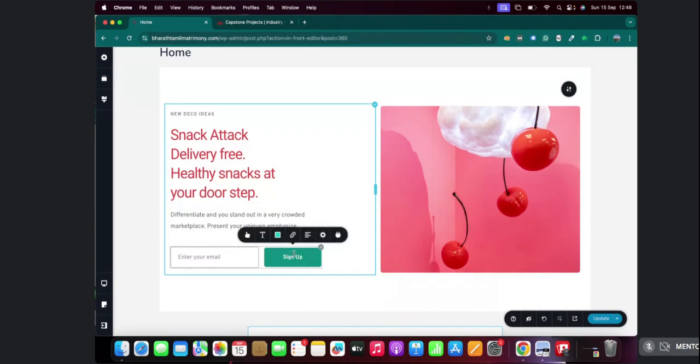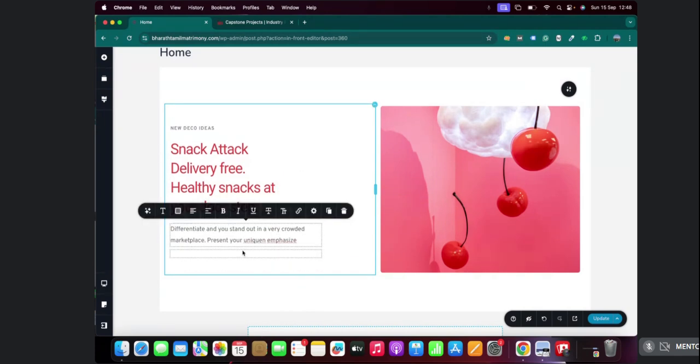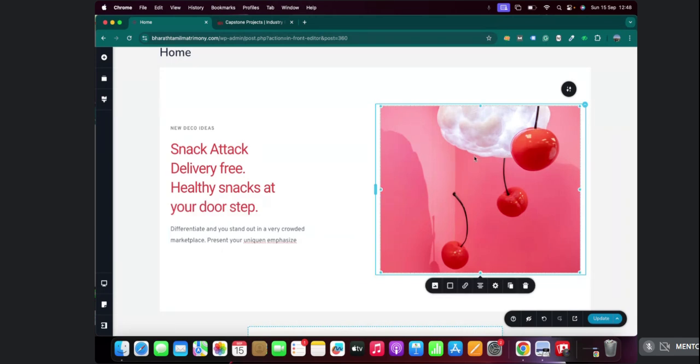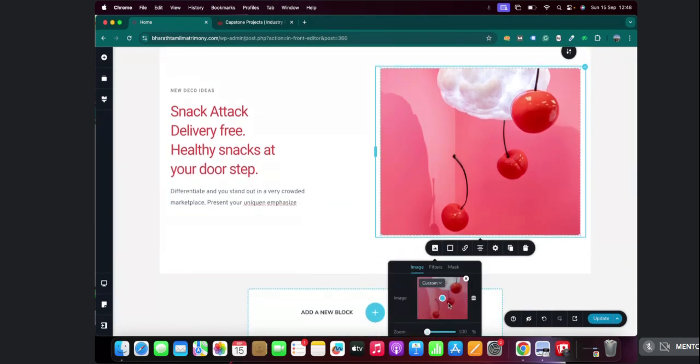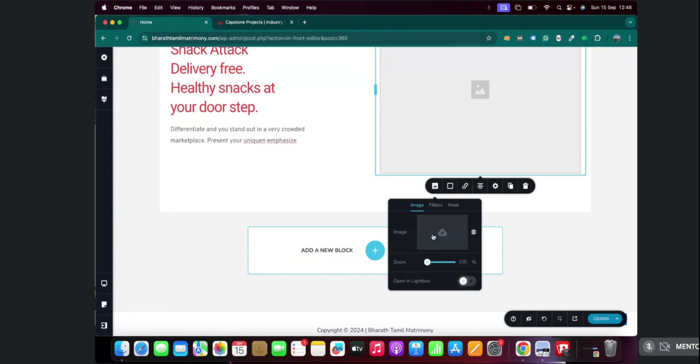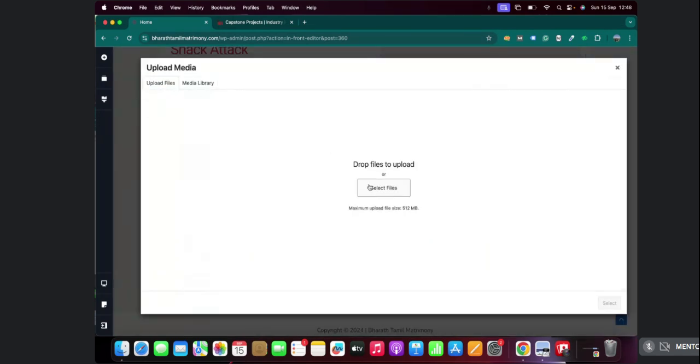Again, I don't want this sign up, so I can just delete it. You can change the image over here as well. Just choose the image here. Click on this gallery box. Okay, I'll delete this image. So now I'll go to your media files.